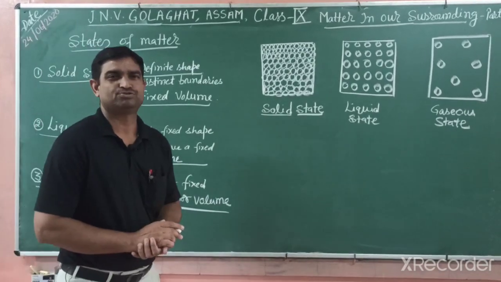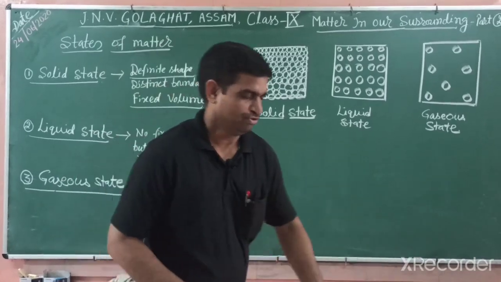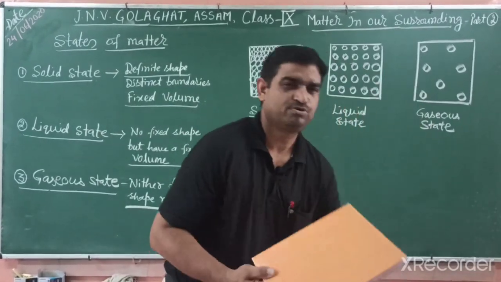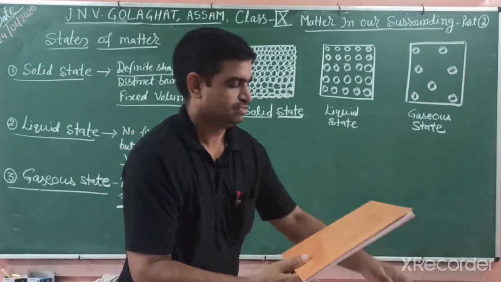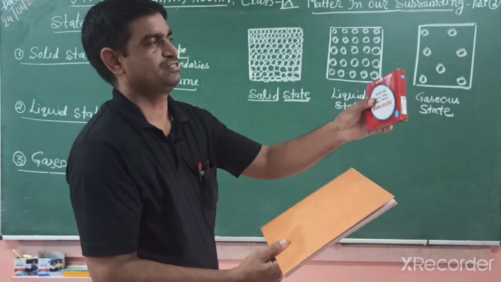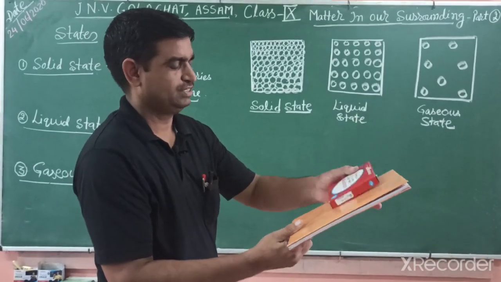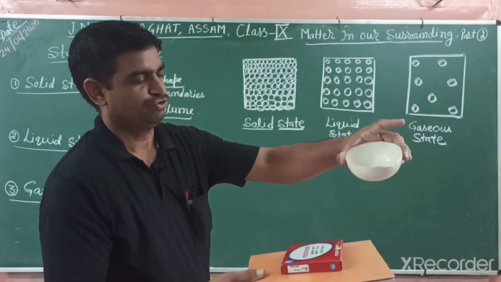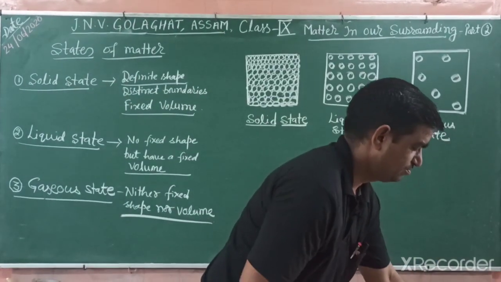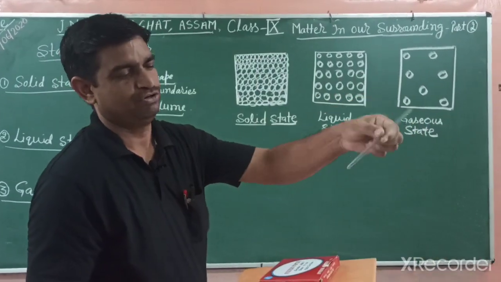First we study solids. This notebook is a solid, this chalk piece is also a solid, and these filter papers are also solid. This China dish is solid state, and this glass rod is solid state.